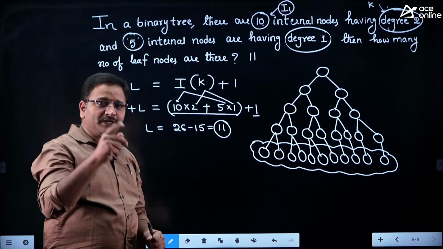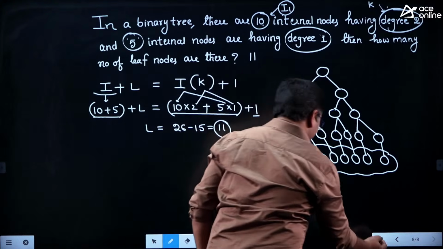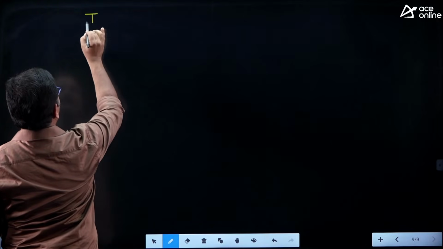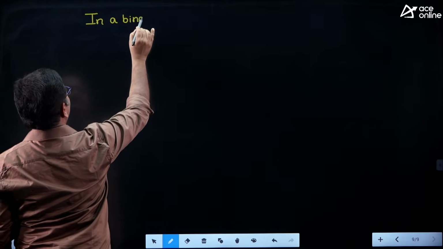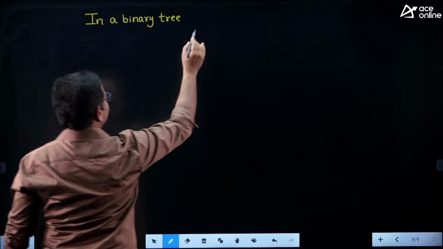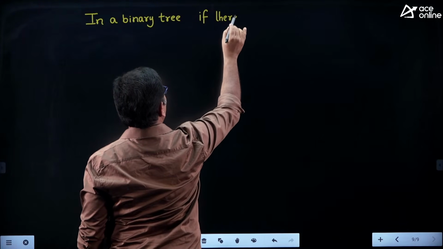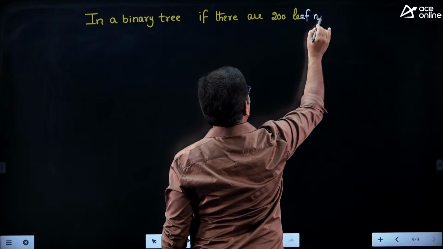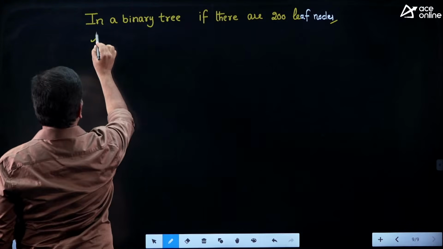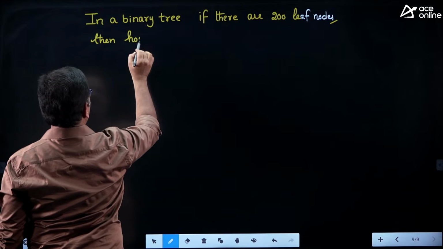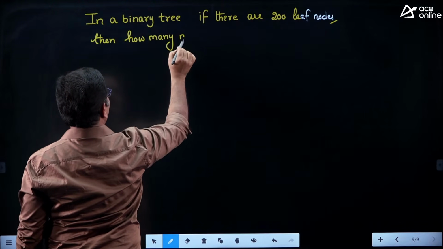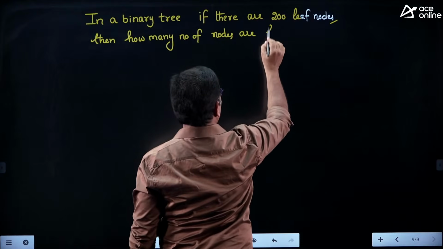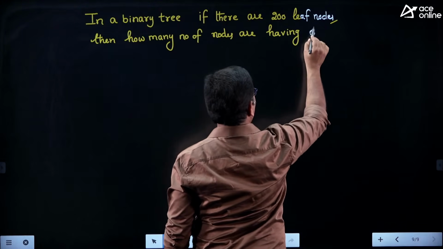The same model question is repeated multiple times in the GATE paper friends. For example, they mention it like this: suppose in a binary tree there are 200 leaf nodes, then how many nodes are having degree 2?